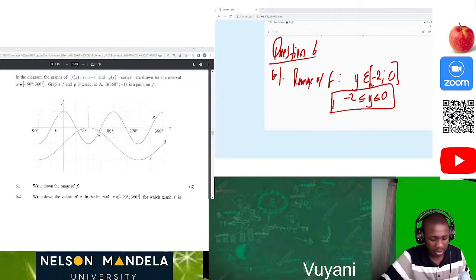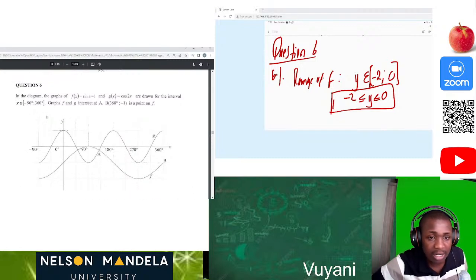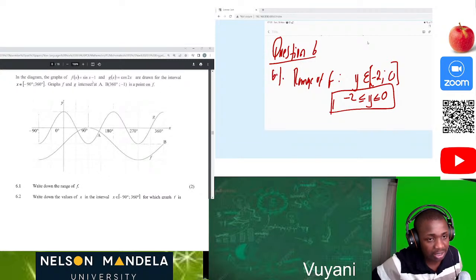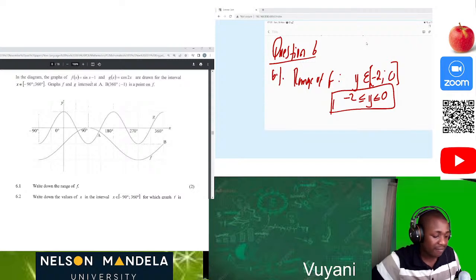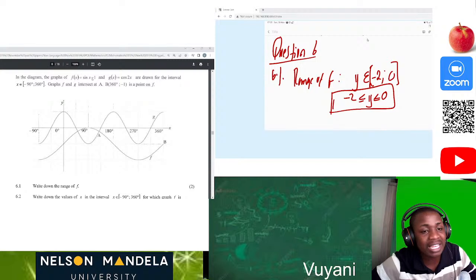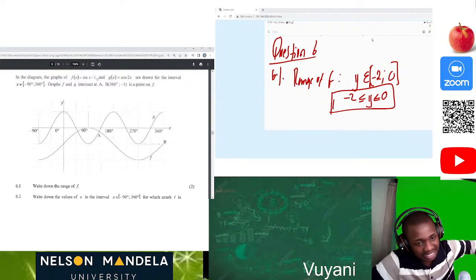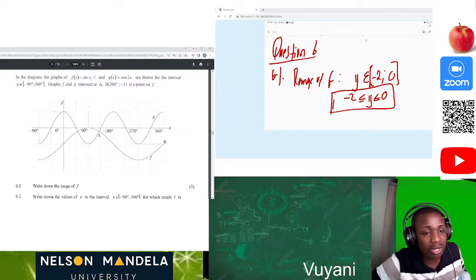We can see on our graph that the graph of f is the one which has point B, and we can see that graph is down there. So please be careful, because if the original function f of x was only sine of x, it was going to range from -1 to 1. But now, since it has been shifted another -1, it has been shifted downwards. So it's going to be 1 plus 1. Then we have that -2.